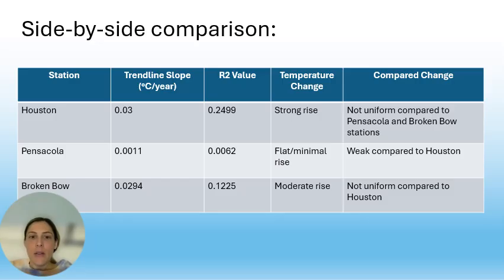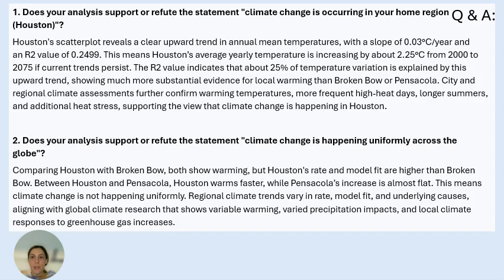So here you have a side-by-side comparison. Houston's local climate data and regional assessment both support rapid and accelerating climate change in the area, while comparisons to other sites show change is not happening everywhere at the same rate or magnitude. So you see all three stations compared side by side. Houston's not uniform compared to Pensacola and Broken Bow stations. Pensacola is weak compared to Houston, and Broken Bow is not uniform compared to Houston. So Houston has a strong rise, Pensacola has a flat, minimal rise, and Broken Bow has a moderate rise.